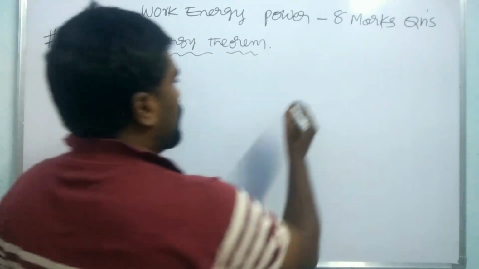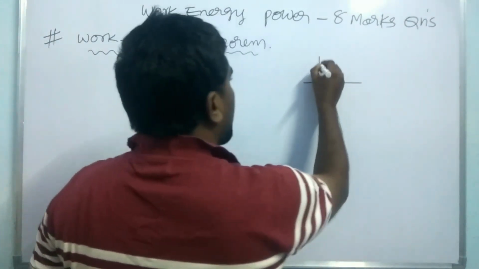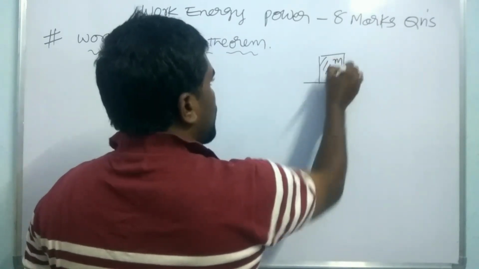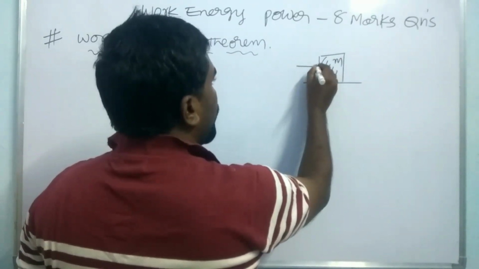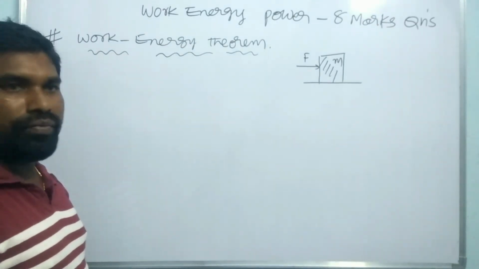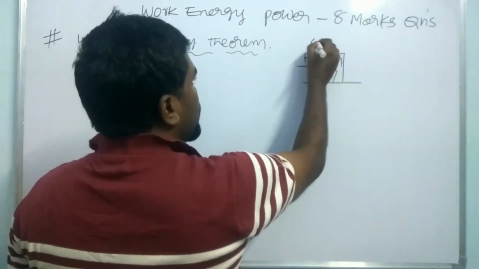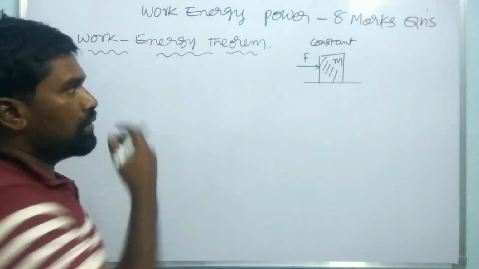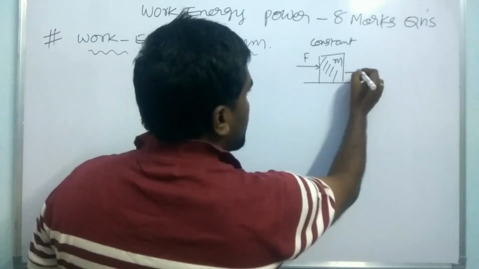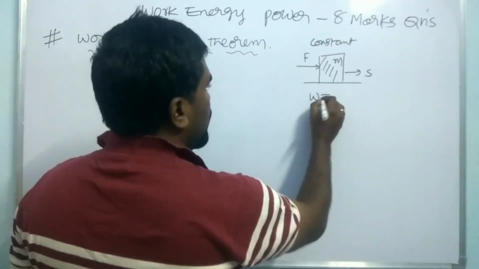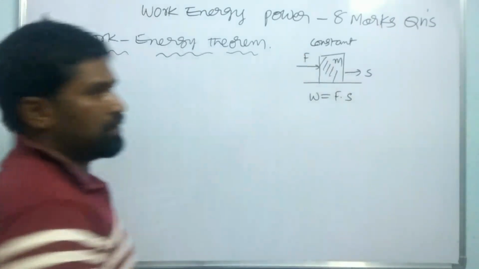Here a body having the mass m, and we apply an external force F. This is the constant external force, here you need to write constant force, and then it is displaced some distance S, hence the work done is W equal to F dot S.